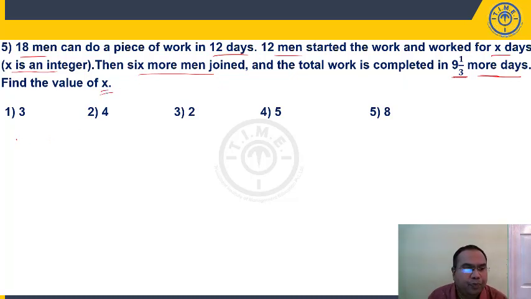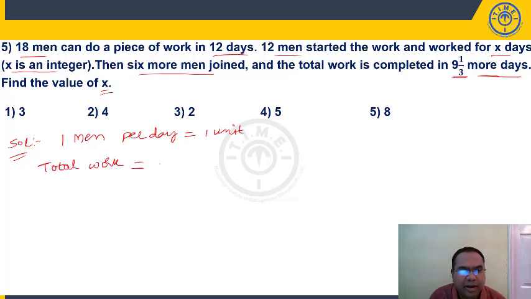Right? Now, let us say the efficiency or capacity of a man is 1 unit per day. One man per day is doing 1 unit. What is the total work now? 18 men, 18 into each man will do 1 unit. They are completing the work in 12 days. So 216 units. You can take a man's efficiency or capacity as anything, maybe 1, maybe 2, maybe 10. I'm taking 1 unit because calculations will become easy.